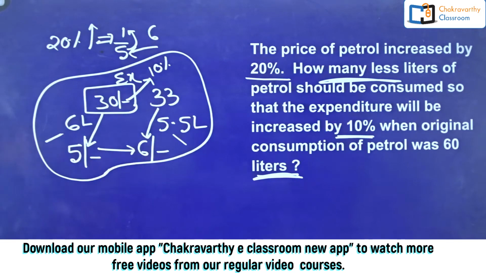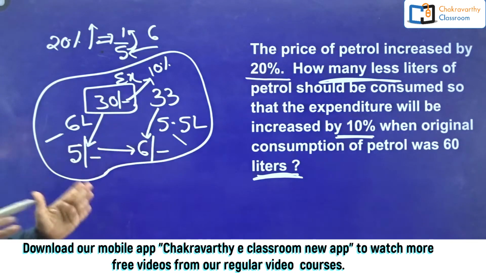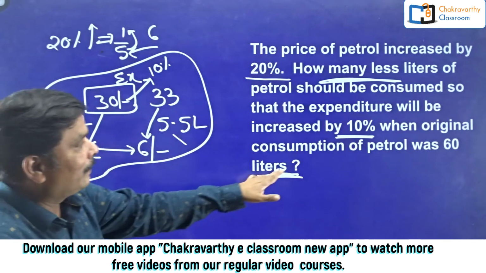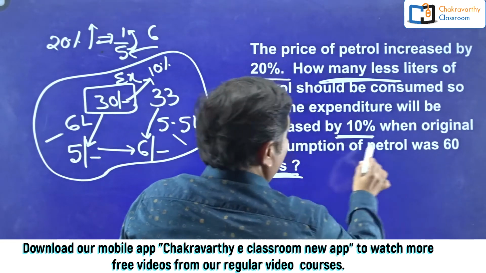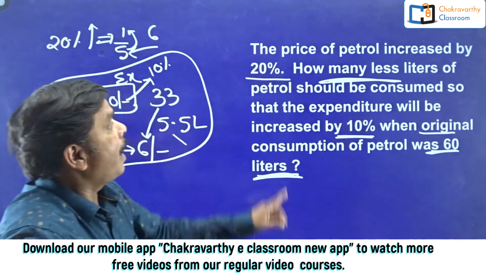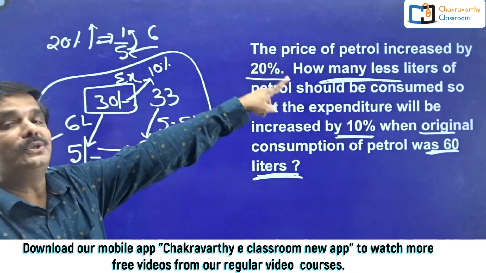But based on what they have given in the question and what they want us to find out, I am going to frame one unitary equation. How is that? Clearly they have given original consumption. Original consumption was 60 liters. How many less liters should be consumed now?